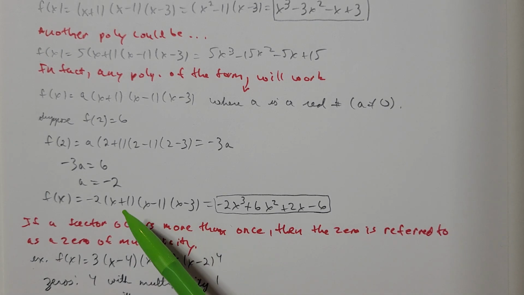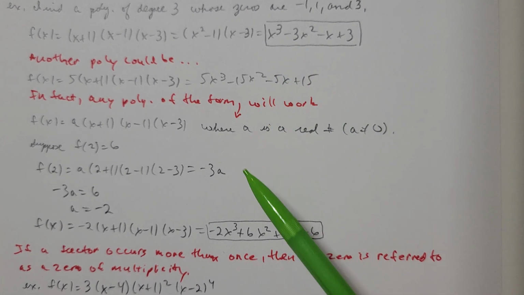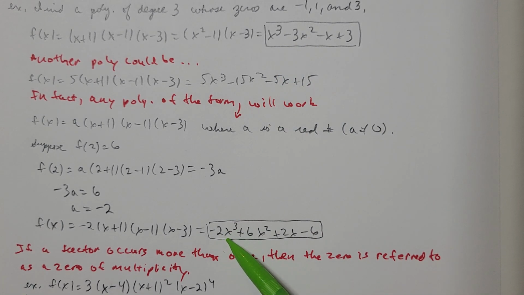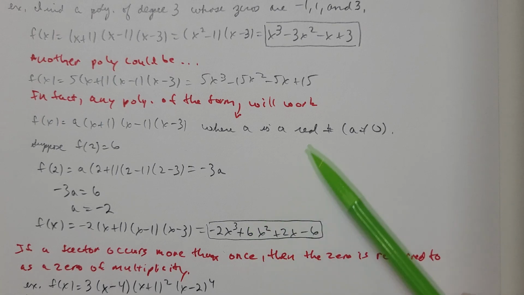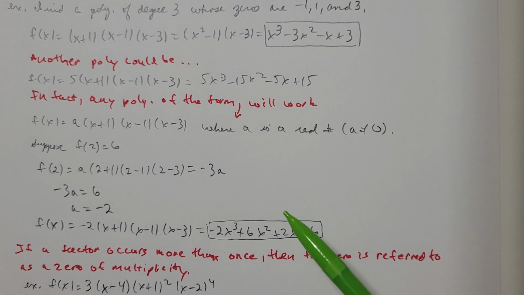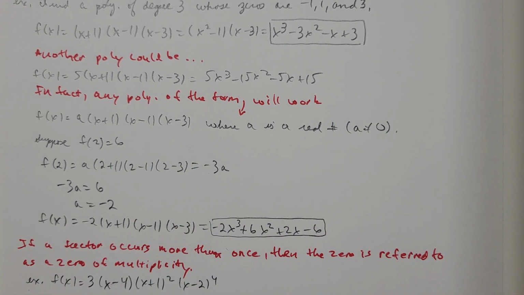And if I distribute negative 2 into these terms, I'll have negative 2x cubed plus 6x squared plus 2x minus 6. Again, that would be the answer. That's the only answer there would be if they told me that f of 2 is 6.